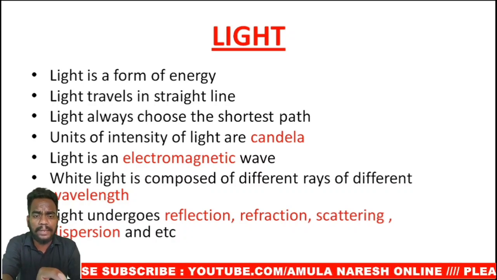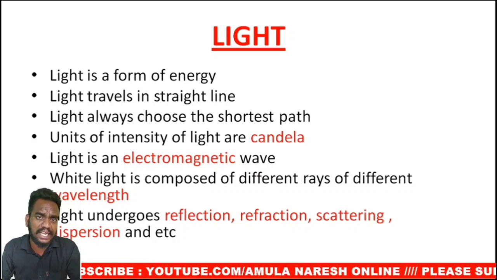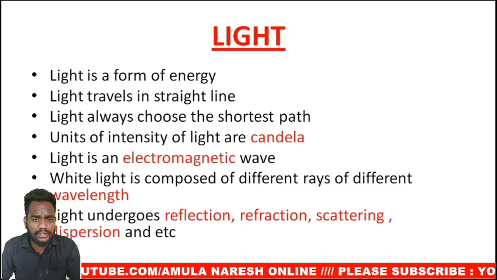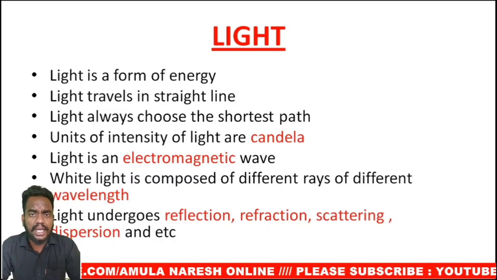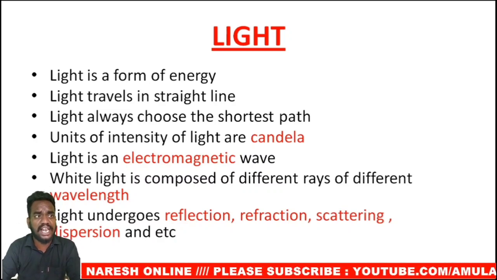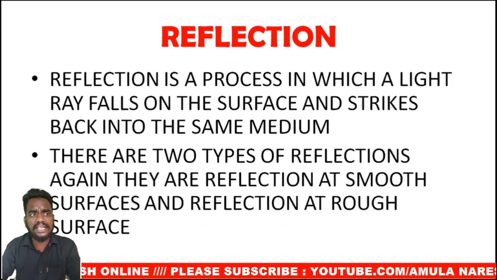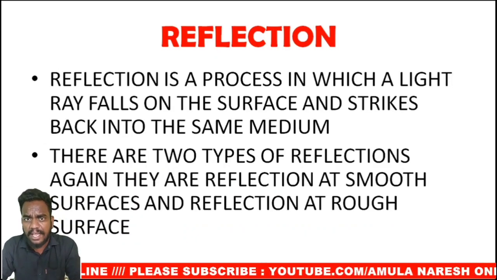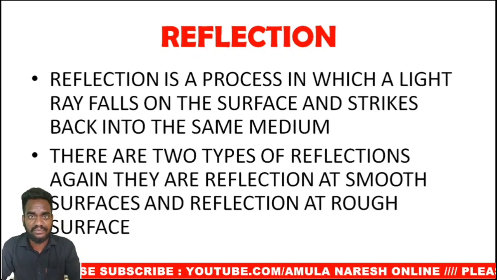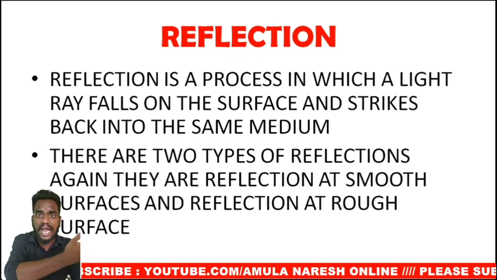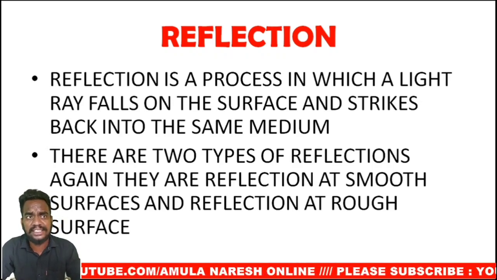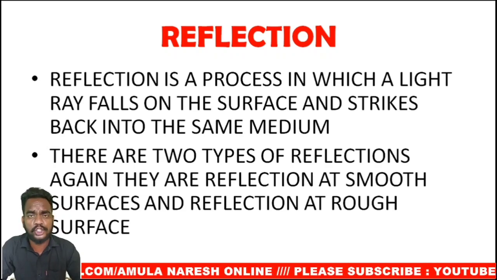So light undergoes many phenomena like reflection, refraction, scattering and dispersion, etc. We are going to learn about reflection in this video. Reflection is a process in which a light ray falls upon a surface and strikes back into the same medium. We can see any object because of reflection only. When the light ray falls upon some object, comes back and enters into our eye, then we will be able to see it. Hence this process is called reflection of light.